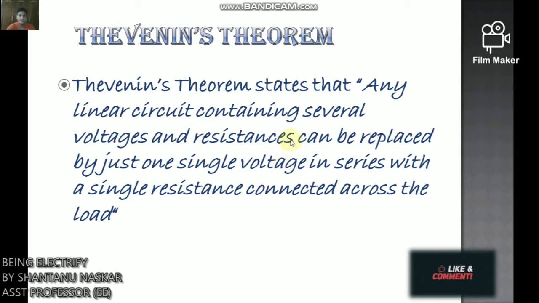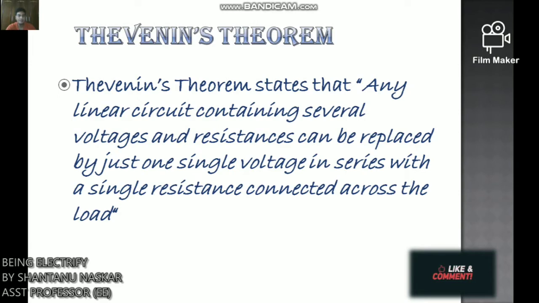In other words, Thevenin's theorem states that any complicated network across its load terminal can be substituted by a voltage source with one resistance in series. This theorem helps in the study of the variation of current in a particular branch when the resistance of the branch is varied while the remaining network remains the same.